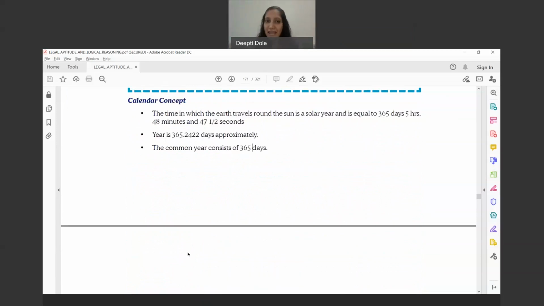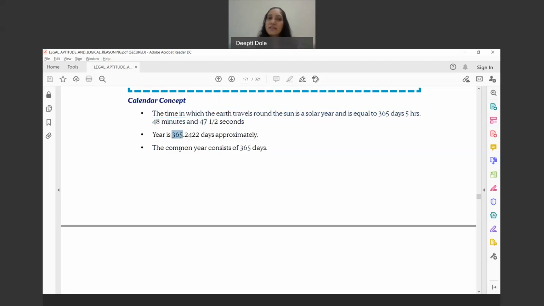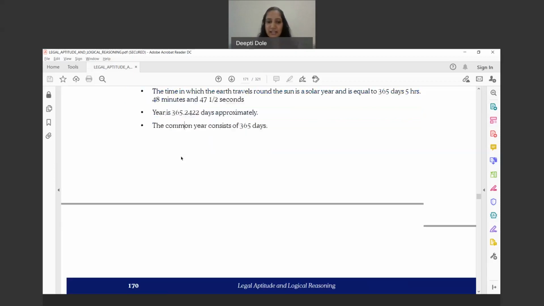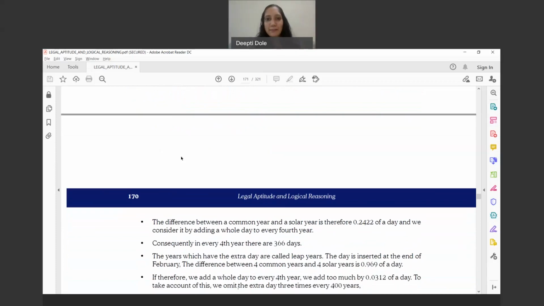Now these are the calendar concepts. Calendar concept is what we all know, that there are 365 days, 5 hours, 48 minutes, 47 and a half seconds. So a year is approximately 365. The common year is 365. When we say leap year, it is 366 days. So that is what a leap year is. How to calculate a leap year?